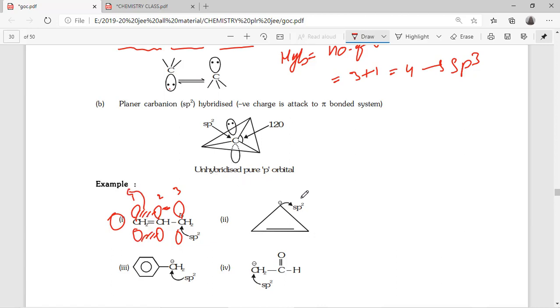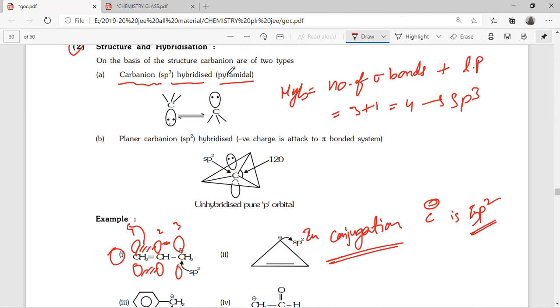So the final concept is, whenever it is in conjugation, conjugation meaning alternating pi bond and lone pair, this C minus is an sp2 hybridized carbon, right?